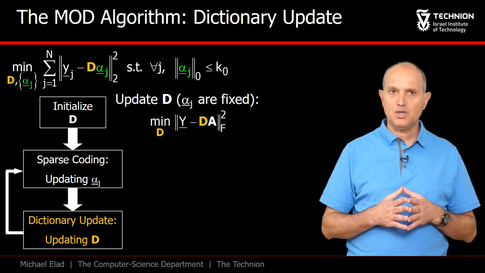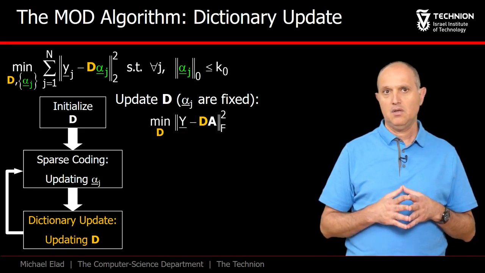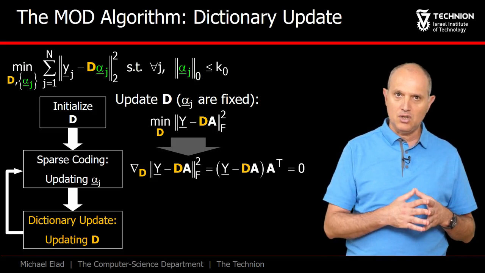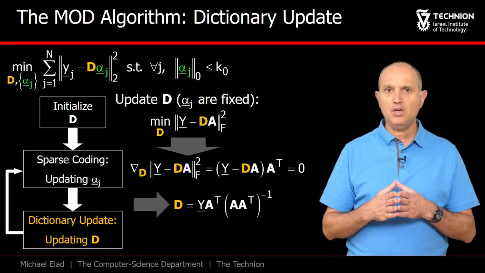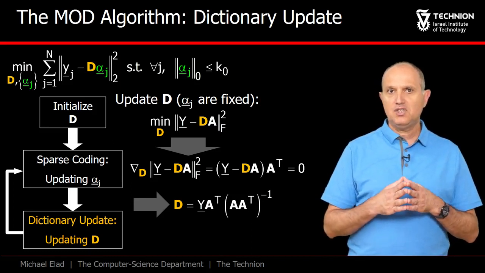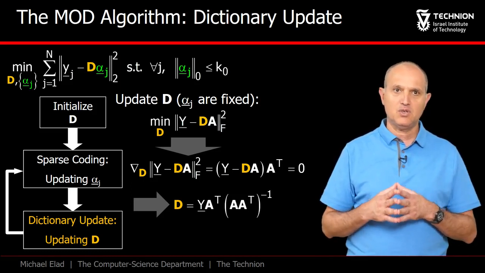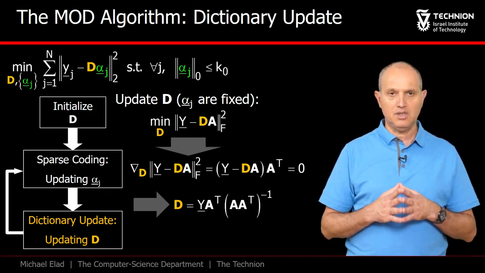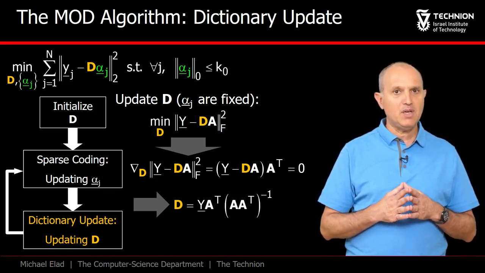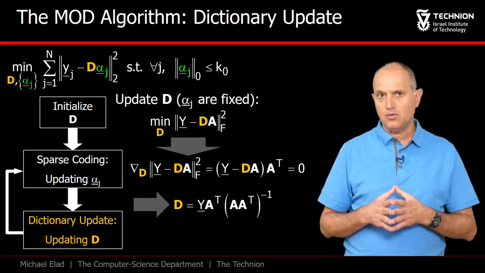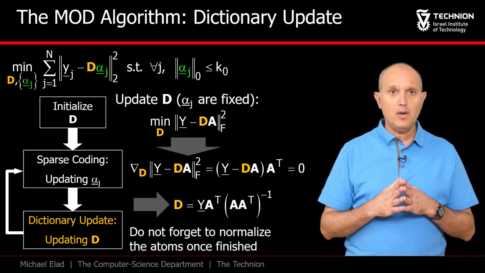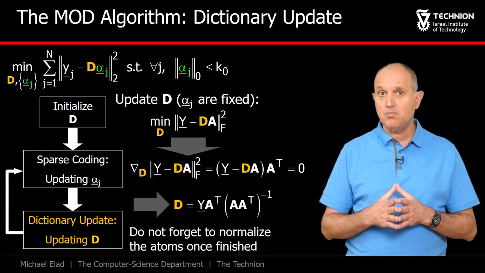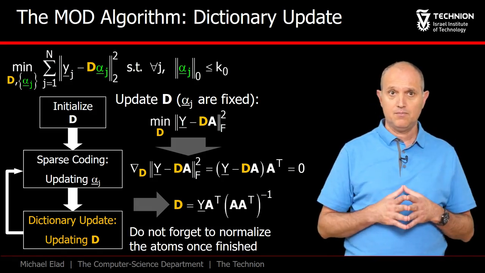Minimizing this quadratic expression requires nulling its gradient. This gradient is given as the representation error multiplied by A transposed from the right. This equation leads to the update formula, which is simply Y times the pseudo-inverse of A transpose. Two small comments are in order here. When A is a very big matrix, this solution can be obtained alternatively by an iterative algorithm of some sort. Also, do not forget that after computing the updated D, we should normalize its columns and absorb the scales back into the rows of A accordingly.